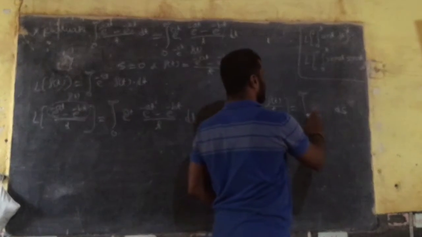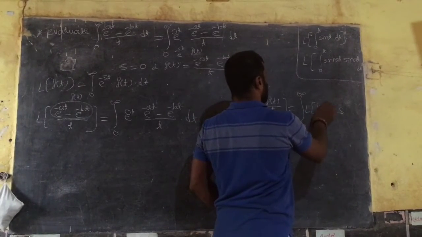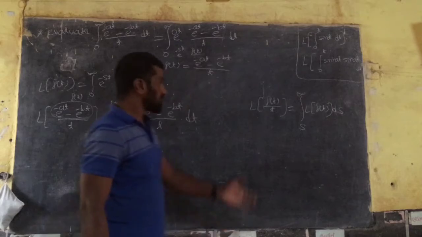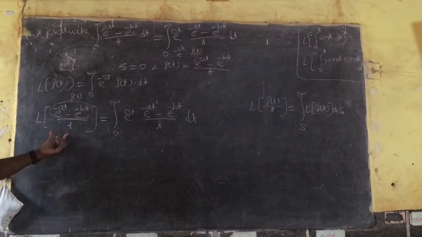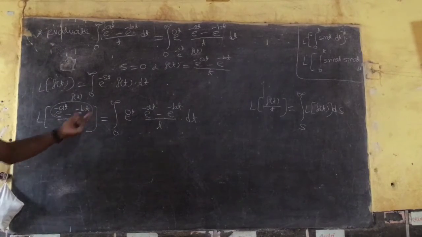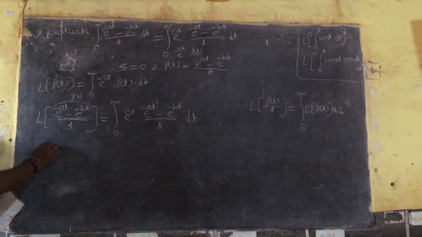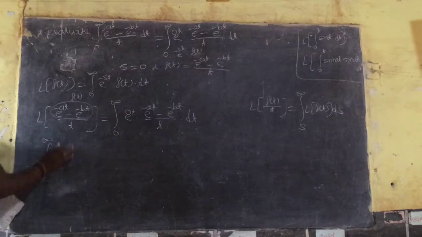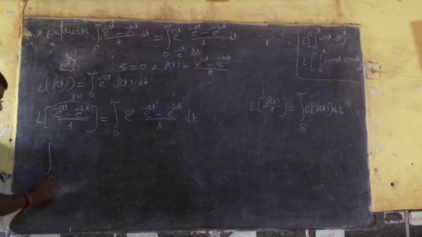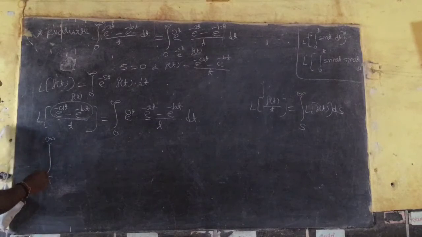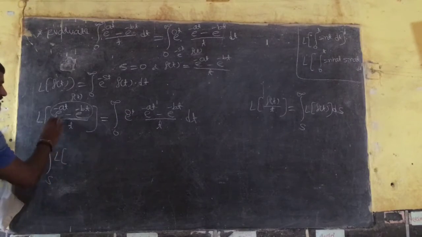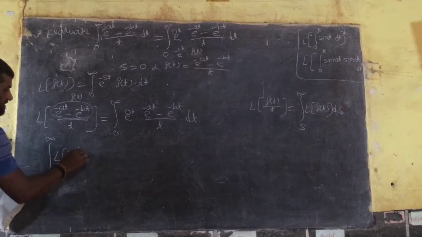It is the symbol of Laplace, L of f of t. Now I can apply it. On the LHS part apply the formula, and keep the RHS as it is. So from 0 to infinity, sorry, s to infinity.